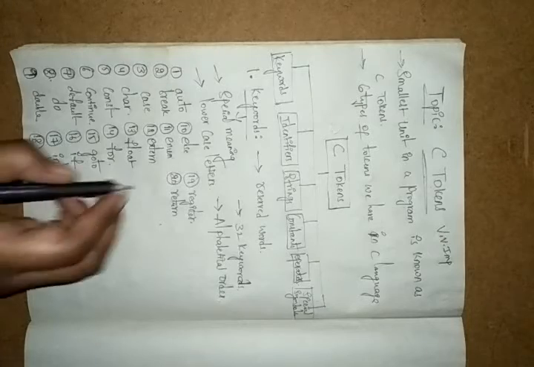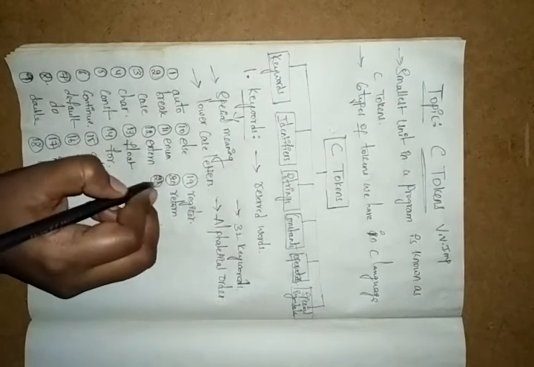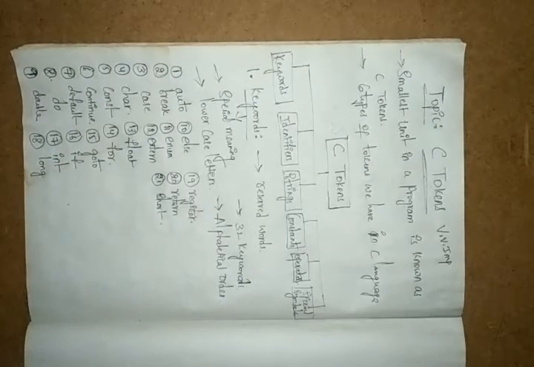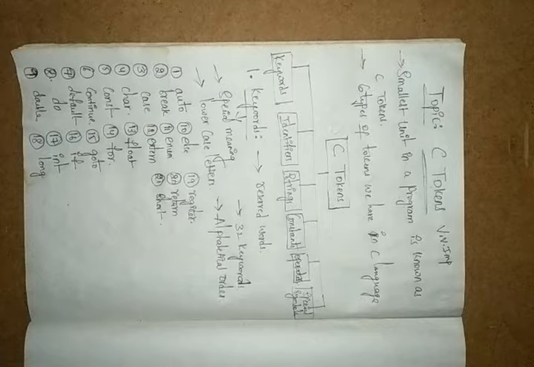And next we have the 21st, short. Here int has 2 bytes of memory. Your short is one type of decimal, one type of data type only.